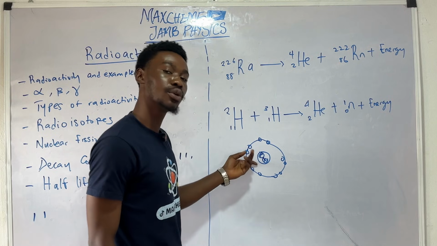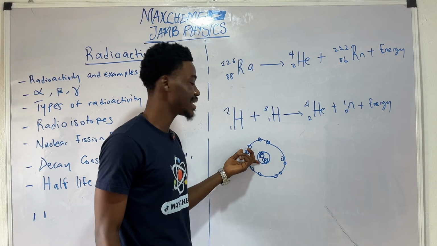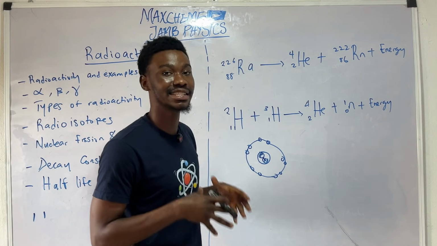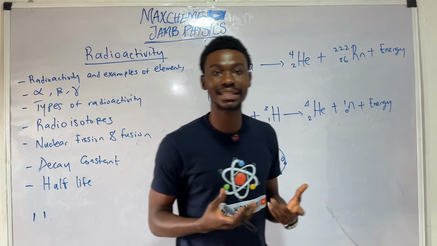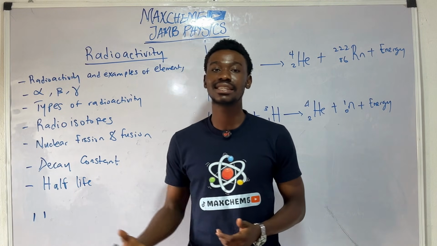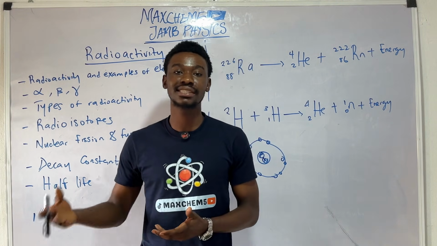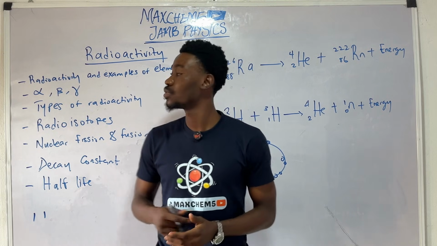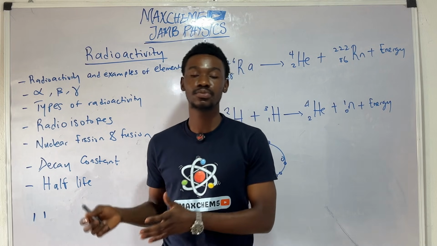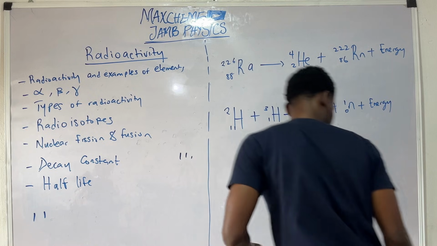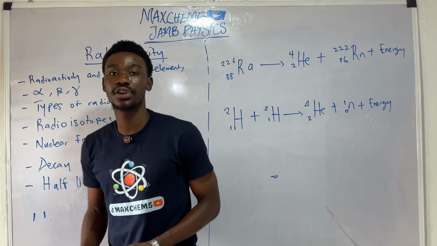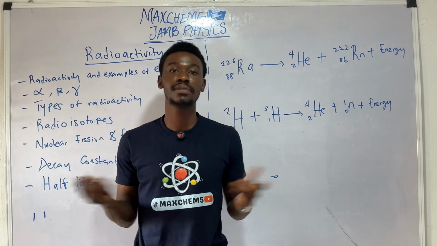But if these protons and neutrons become unstable, it emits certain radiation with a release of energy to attain stability. Now, that release of energy to attain stability is what brings us to radioactivity. So radioactivity is the spontaneous decay or disintegration of the nucleus of an atom with the release of alpha, beta, and gamma radiation, accompanied with energy. We have several radioactive elements. We have polonium, we have radium, we have rhenium, to name a few.